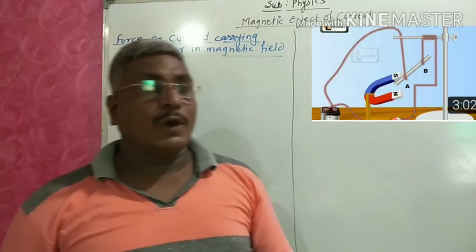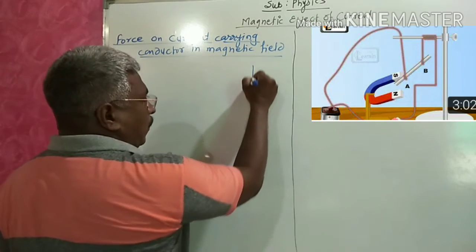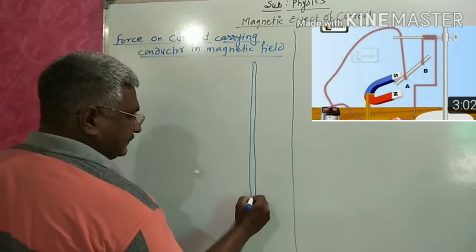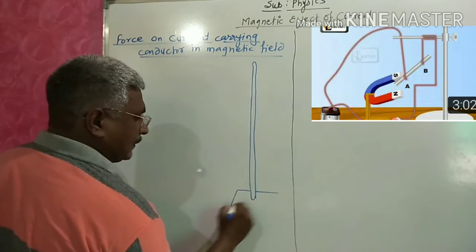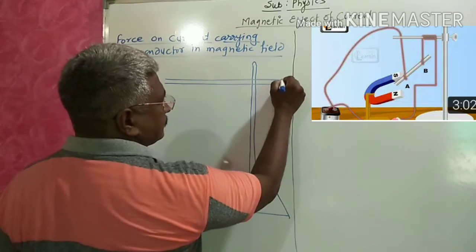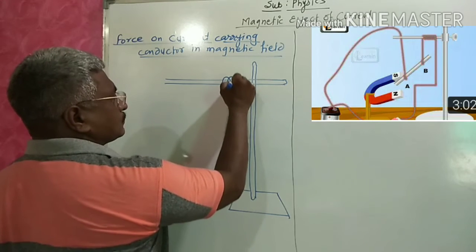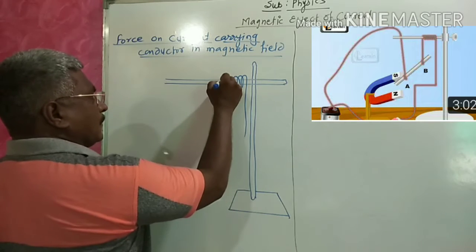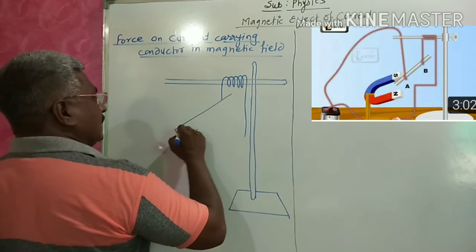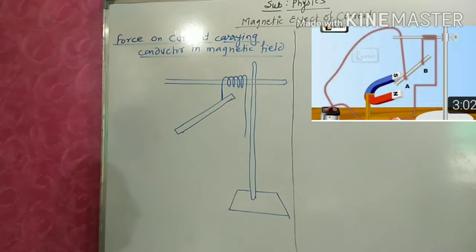For that purpose, we are going to perform one activity. In this activity, we take a stand, and on this stand we attach a current carrying conductor. So this is the current carrying conductor.